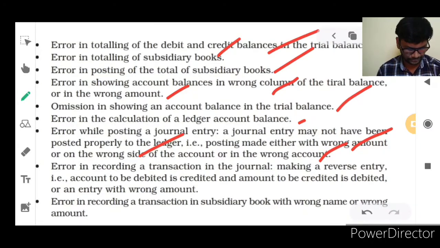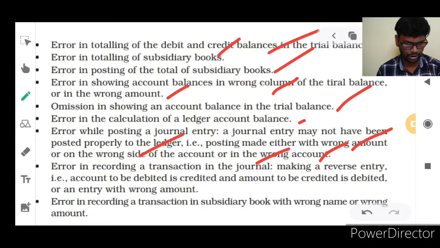And next one is errors in recording a transaction in a journal, making a reverse entry. Even while doing the journal entries, they are leaving mistakes. The journalizing is the primary one. If the accountant leaves mistakes while preparing journal entries, opposite entries will be done. The account to be debited is credited and the amount to be credited is debited.